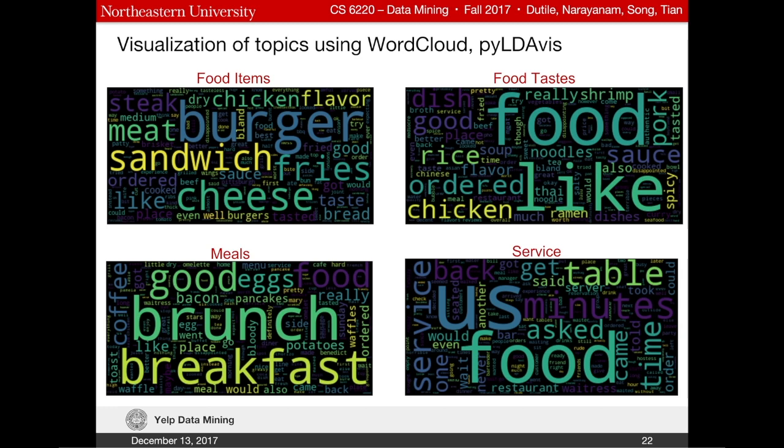Here we have picked 4 different word clouds and displayed them. In each of these word clouds, the font size represents the frequency. Each of these word clouds discusses different topics, as you can see here. Since the topics are probability distributions of words, we can see that words like food can occur in different word clouds. To analyze all the topics, we are going to use a better visualization tool called LDA visualization.